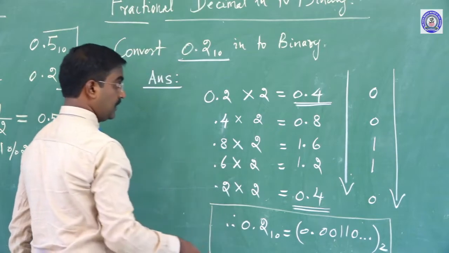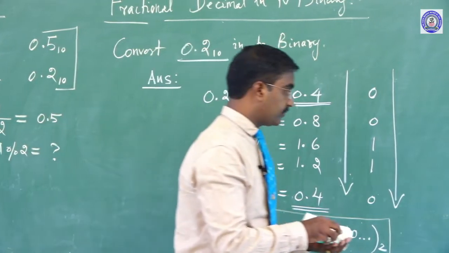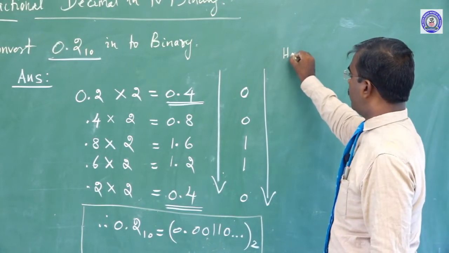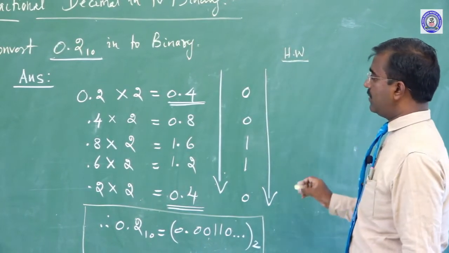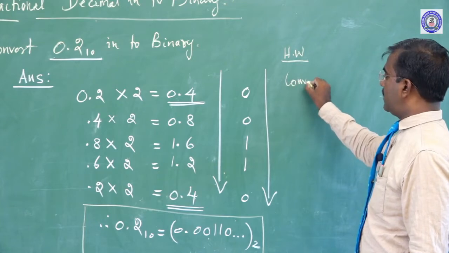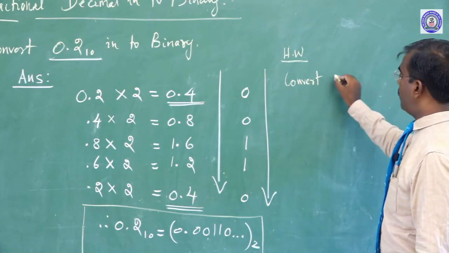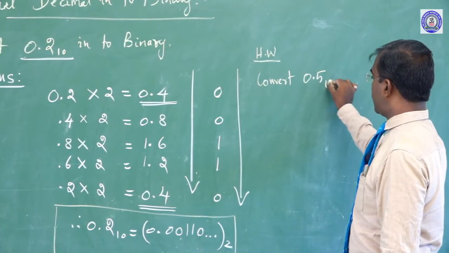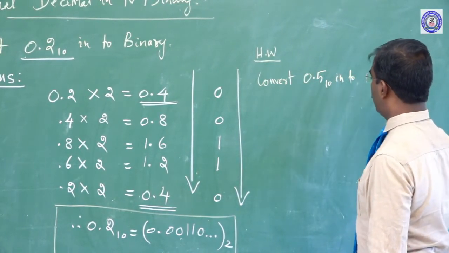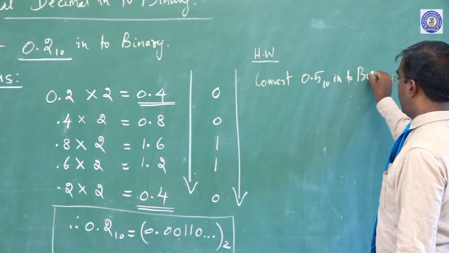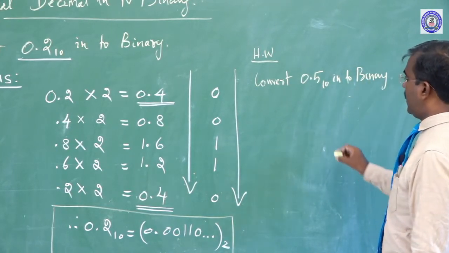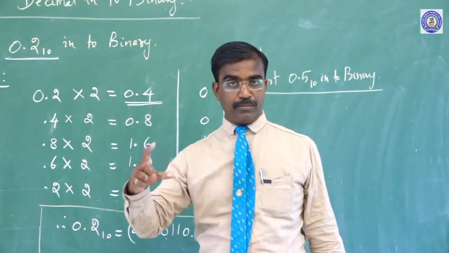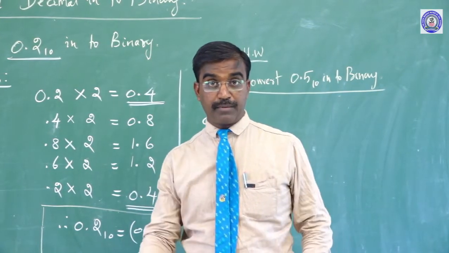Can I give one homework for you? Next class, you work out and tell me. The question is: convert 0.5 base 10 into binary. You work it out, then take a photocopy and send it to my WhatsApp number.